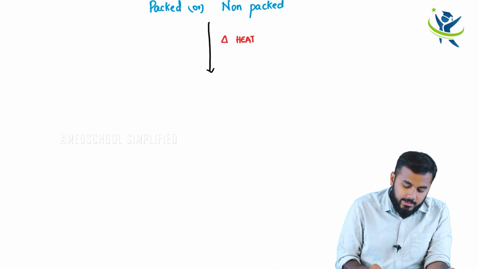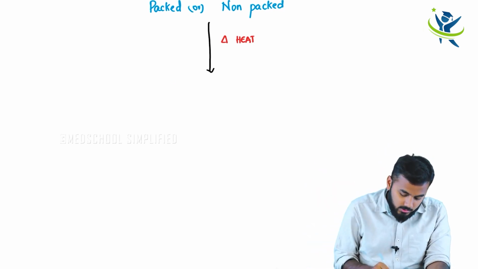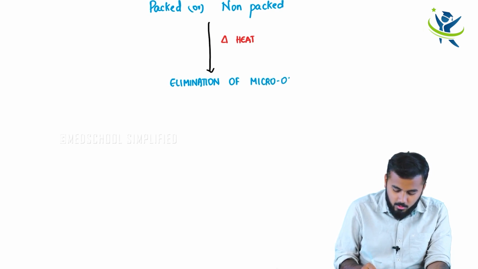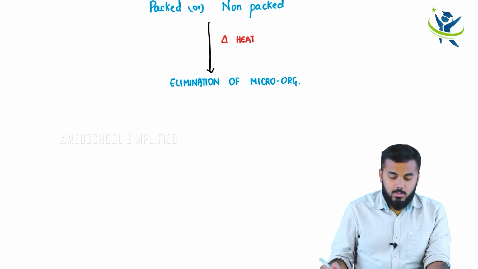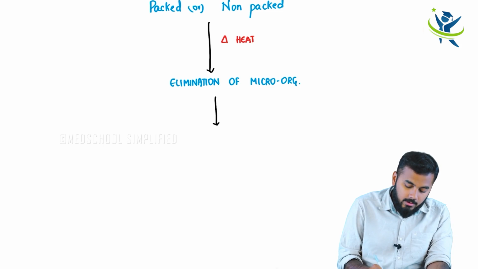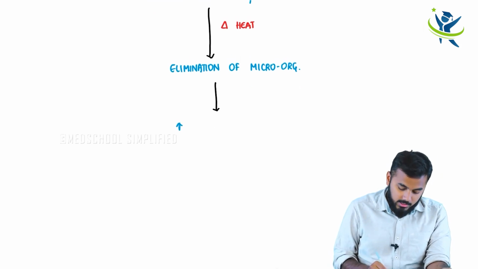When you heat it, the microorganisms get eliminated. There is going to be elimination of microorganisms. Because of this elimination of microorganisms, indirectly you are increasing the shelf life.